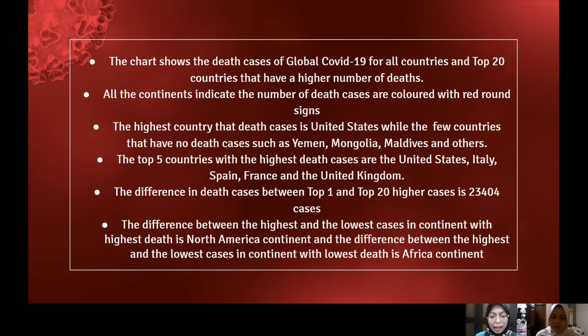The difference in death cases between the top 1 and the top 20 is 23,404 cases. The difference between the highest and the lowest cases in the continent with the highest deaths is the North America continent, and the difference between the highest and the lowest cases in the continent with the lowest deaths is the Africa continent.